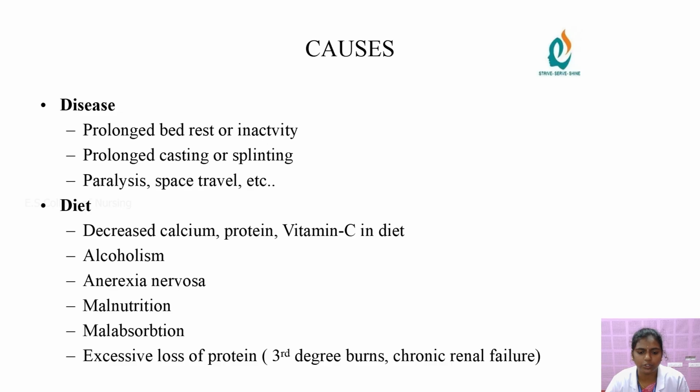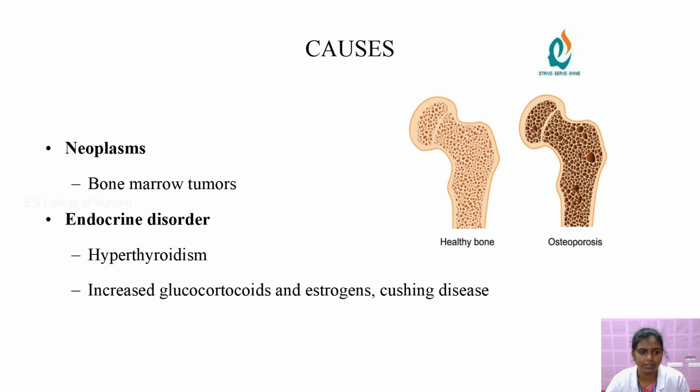Diet: decreased calcium, protein and vitamin C in diet, alcoholism, anorexia nervosa, malnutrition, malabsorption, excessive loss of protein, third degree burns or chronic renal failure. These are all the causes of osteoporosis. Then neoplasms, bone marrow tumors, and endocrine disorders: hyperthyroidism, increased glucocorticoids and estrogen, Cushing disease.